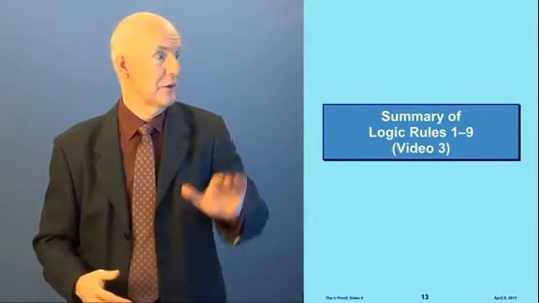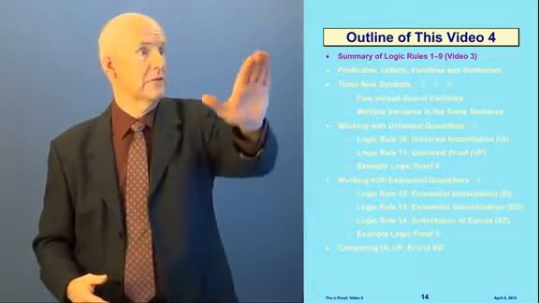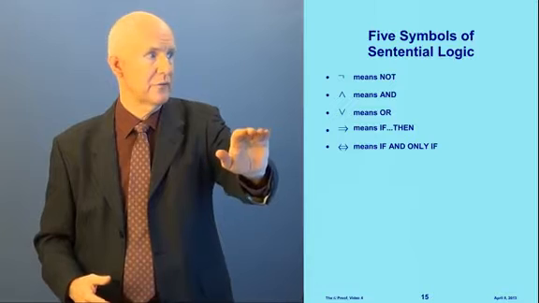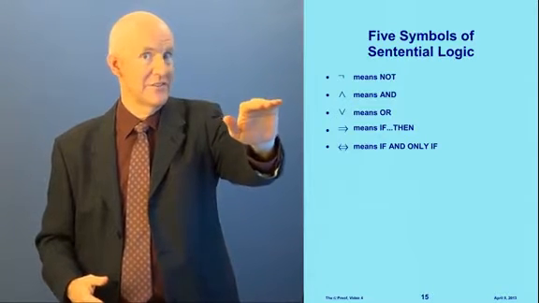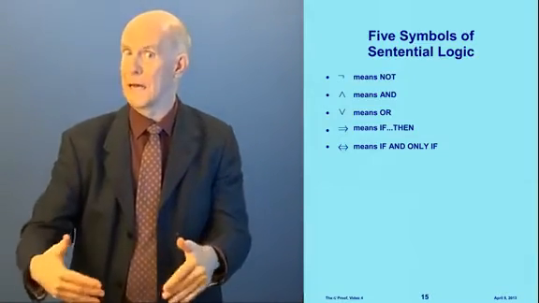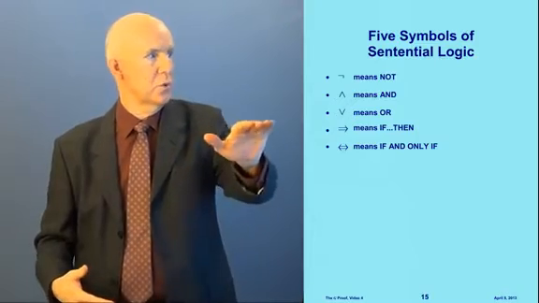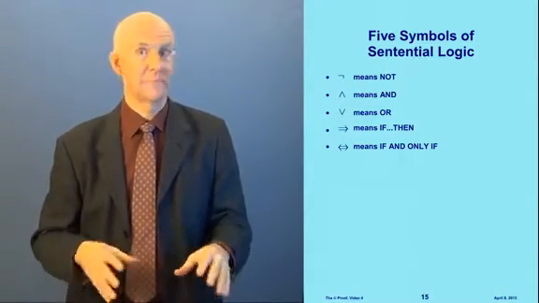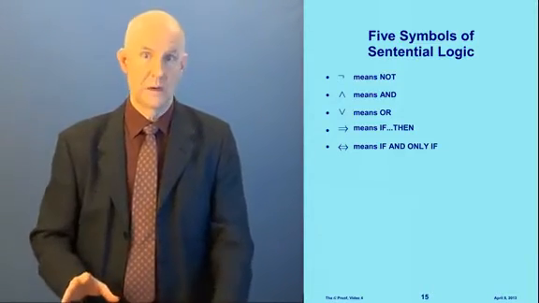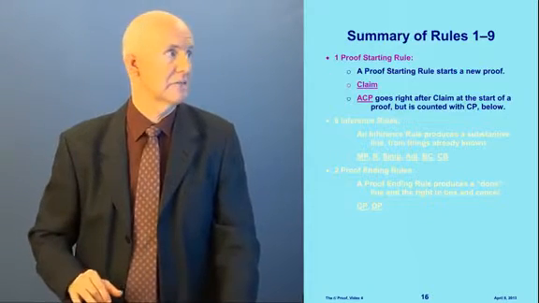Okay, so, summary of the logic rules 1 through 9 from video 3. The symbols that I taught you in video 3 are: this is not, this is and, this is or, this is if then, also we say implies, means the same thing, and then if and only if. We're not using or and not in the proof that God exists, but I'm including them because they're so intimately a part of this. I don't want to leave them out. I'll use them occasionally, but not in the actual proof itself.